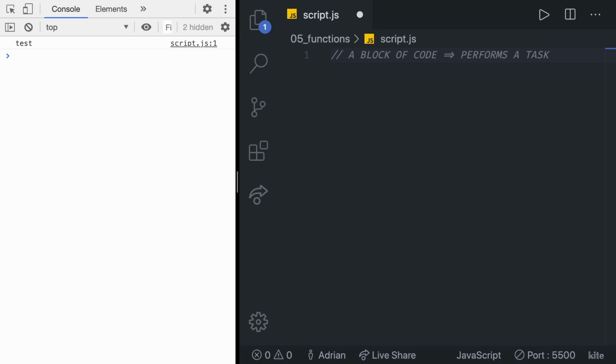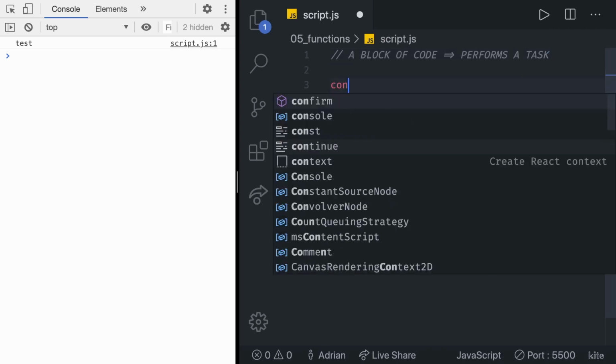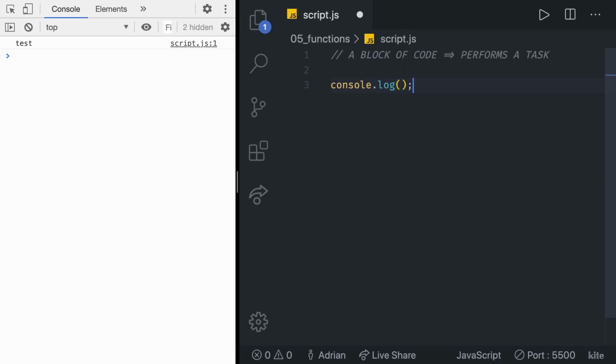That's it, that's a JavaScript function. You've already seen a function in JavaScript. Not only have you seen it, you've used it multiple times by now. It was the function called console.log. Console.log is a built-in function. We don't have to create it, but we can make use of it. Console.log has the task of printing values to the console. For example, if I type print in there, it's going to print the string print to the console.